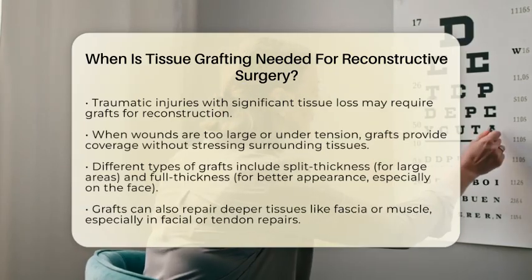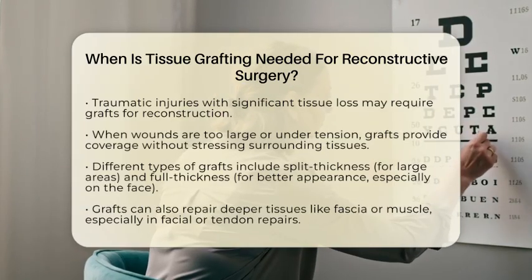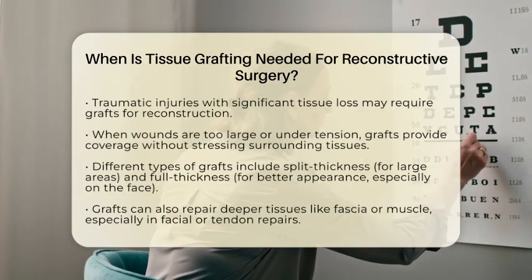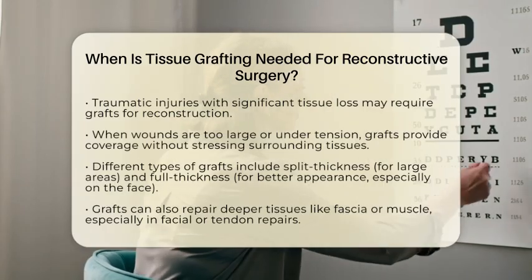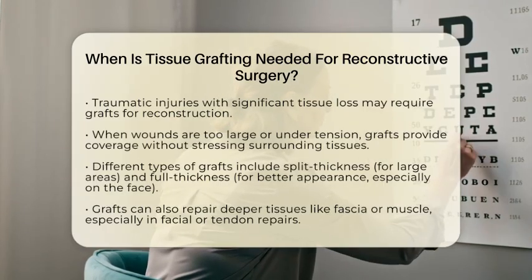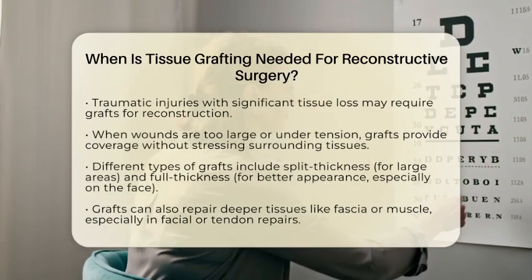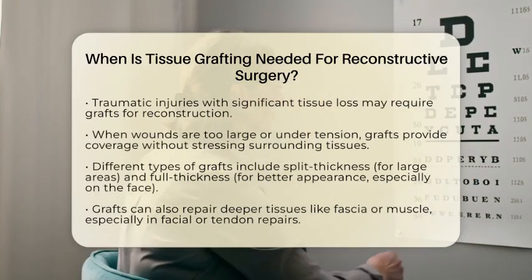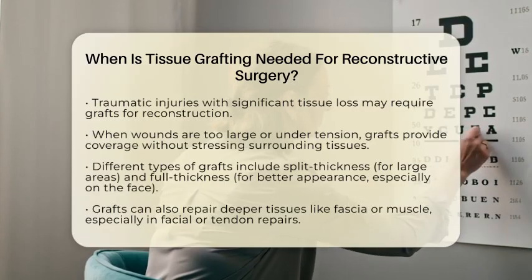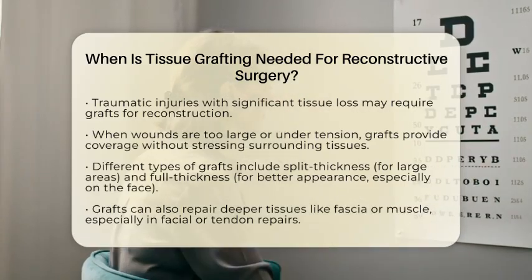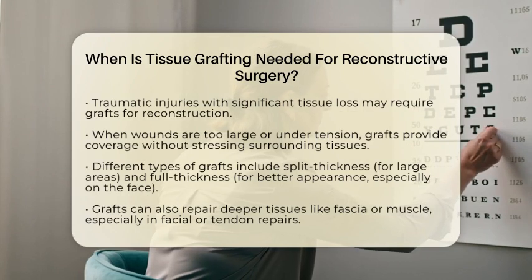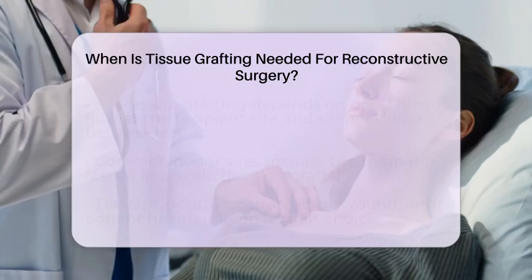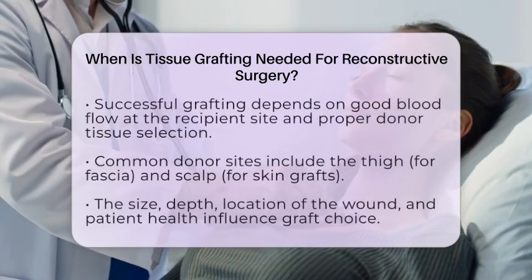If a wound is too large or under too much tension to close with stitches alone, grafting provides a way to cover the defect without putting too much strain on the surrounding tissue. In reconstructive surgery, the goal is not just to close a wound but to restore both appearance and function. For skin, this might mean choosing between split-thickness grafts, which include part of the dermis and are good for covering large areas, or full-thickness grafts, which include the entire dermis and are often used on the face for a better match in color and texture.